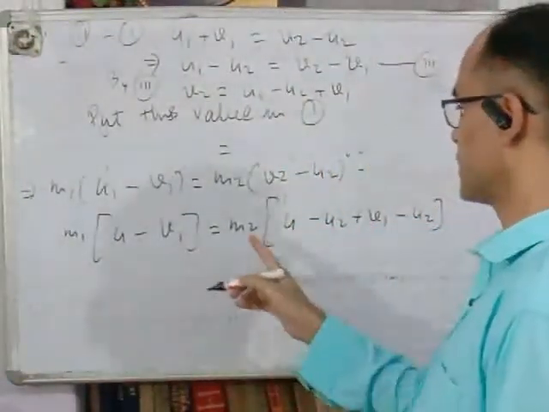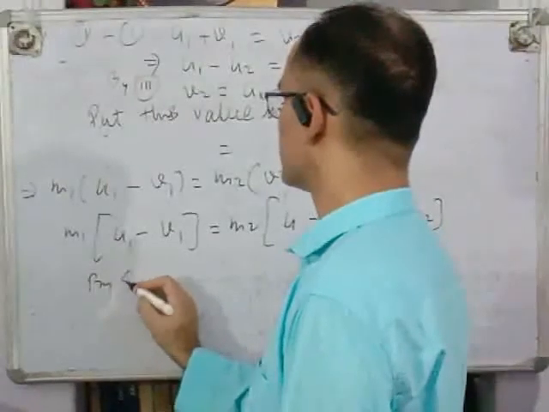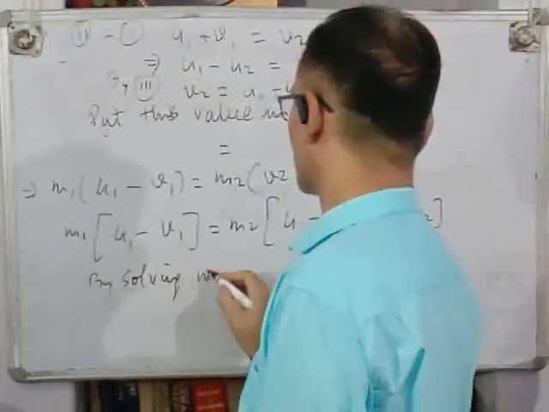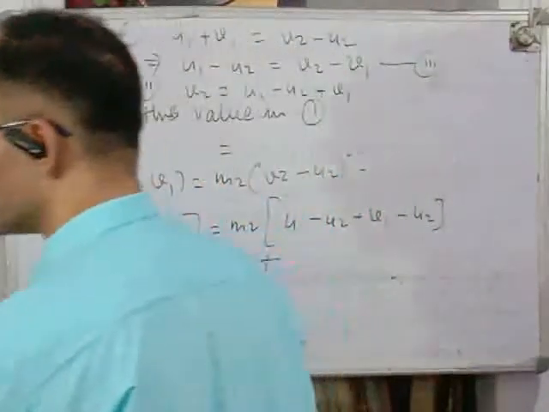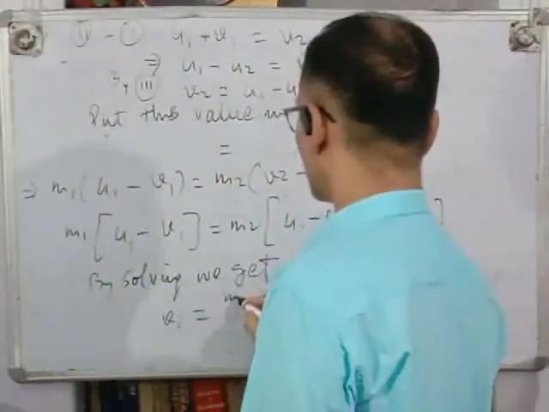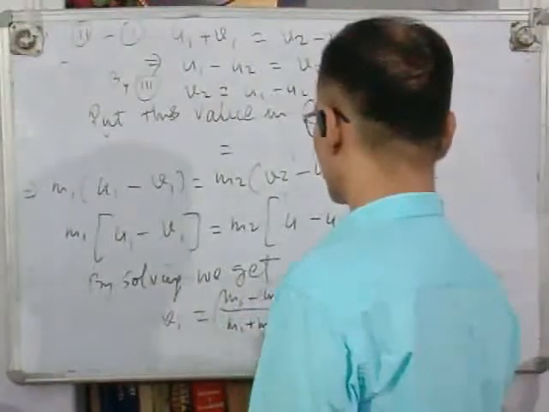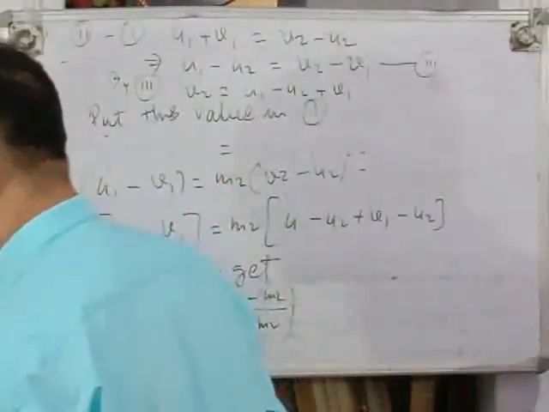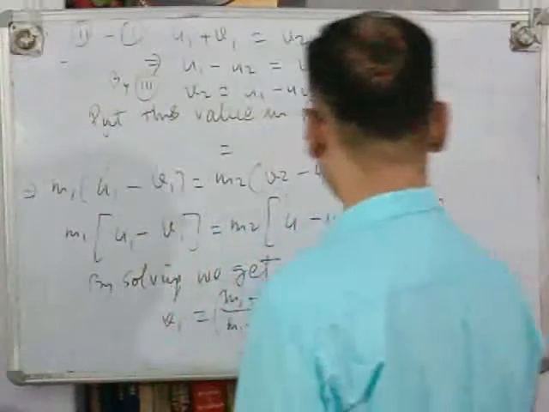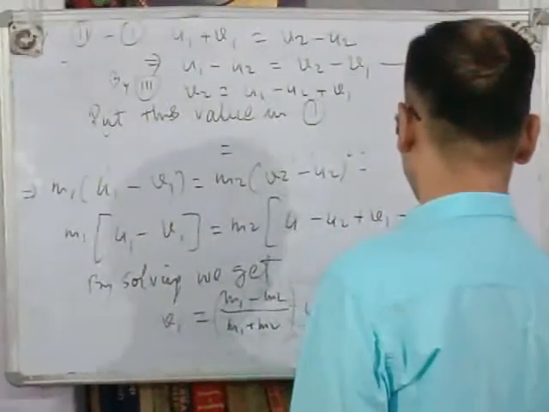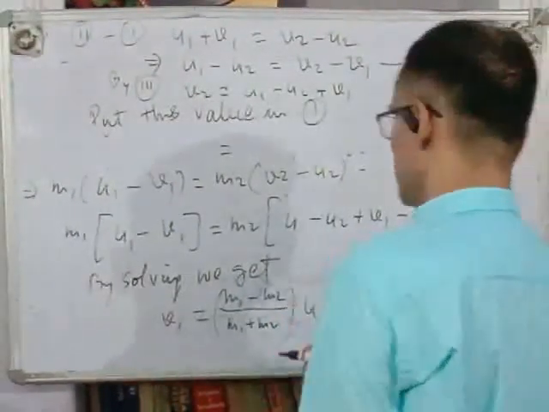Keep in mind we are going to solve this equation for v1. By solving, we get v1 = (m1 - m2)/(m1 + m2) u1 + 2m2/(m1 + m2) u2.